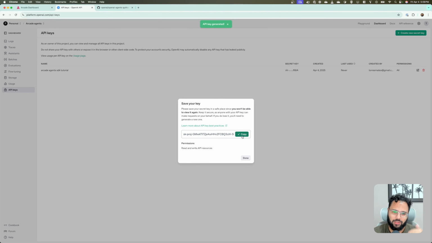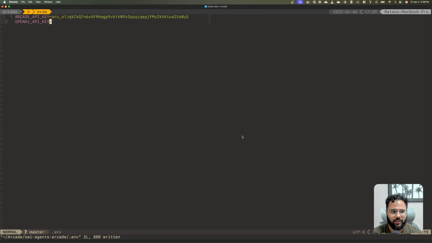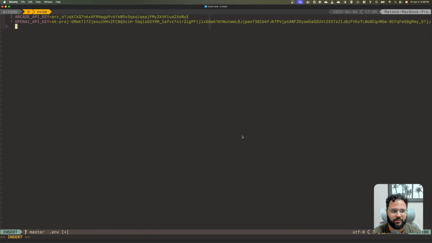I'll copy it, and again, I'm going to revoke this as soon as I finish recording. I'll paste that here, and I'll put a new variable called OPENAI_MODEL. I like to put this here just because it makes it easy for me to quickly change it and test my code with different models to see if they have problems with tool calling or anything.